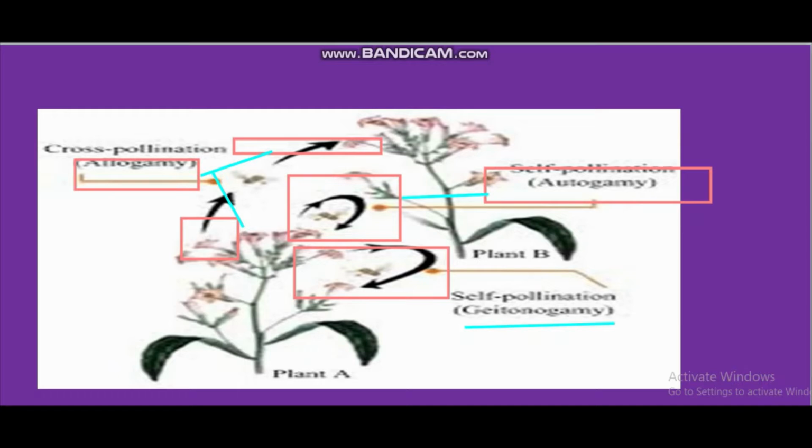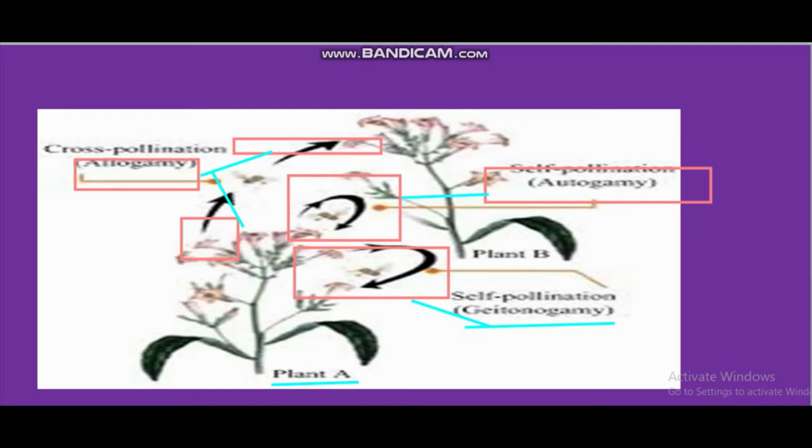Pollination takes place from one flower to another flower of the same plant. Then it is called geitonogamy. Right? So I think all three terms are clear. One is xenogamy, another is autogamy, and the last one is geitonogamy.